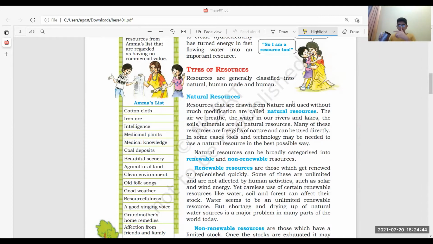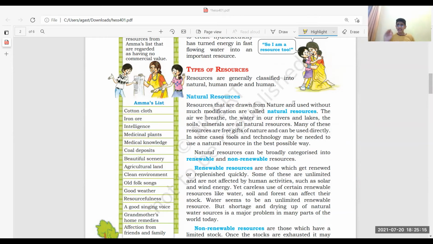Now I have water over here. This water, I'm using it without modifying it. I don't add pepper into it to drink it. I don't add any ingredients to drink it. I simply take water from the rivers, and we just filter the water with few modifications. With few modifications, it is a natural resource. With much modification, that you will learn, that is human made resources.